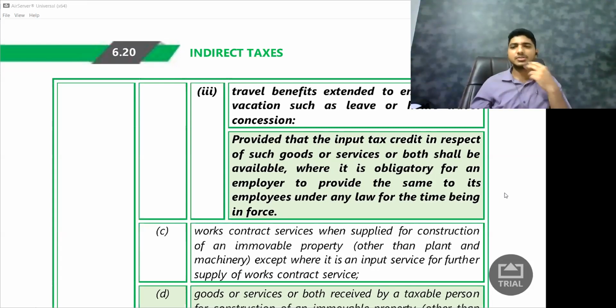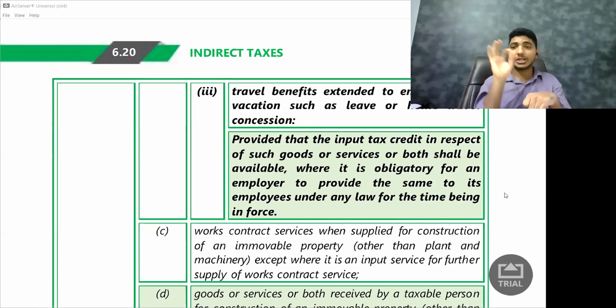So employees will say, sir, we don't have anybody to cook for us at home. So I'll say, don't worry, I'll get a caterer, and the caterer every day will supply food for you 10 people. You eat it. So every month the caterer will give the bill to me. Now, can I claim the credit? Law specifically says no, because for outdoor caterer service, I cannot claim the credit.